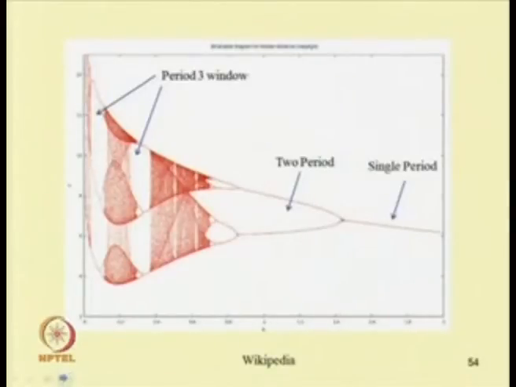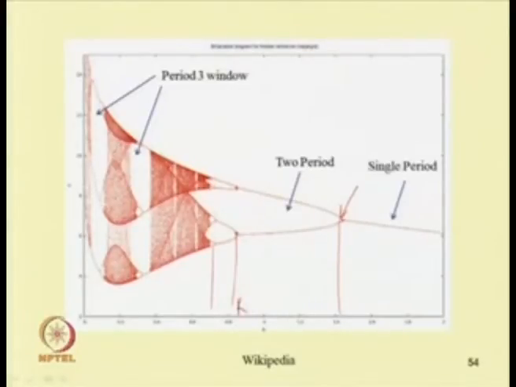So, the critical parameters will be here. This is one critical parameter. Initially this was a single period, now this is a double period, and this period will be 4. So, at this point it becomes 4, and now it becomes 1, 2, 3, 4. So, 2 to 4 and then 4 to 8. At this frequency it becomes 8, and one can find this ratio. If this is k,